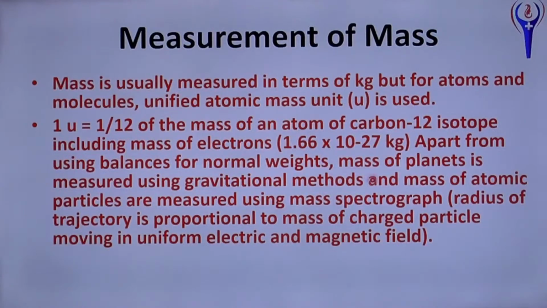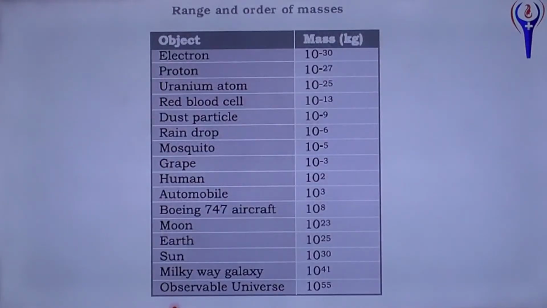The mass of the earth is approximately 10 power 24 kilogram, and the mass of the sun is 10 power 31 kilogram. These we can measure using the gravitational method. Small atomic particles can be measured using a mass spectrograph, which you may study in your plus two nuclear physics as the Bainbridge mass spectrograph. Like length, there is also a different range and order of masses.